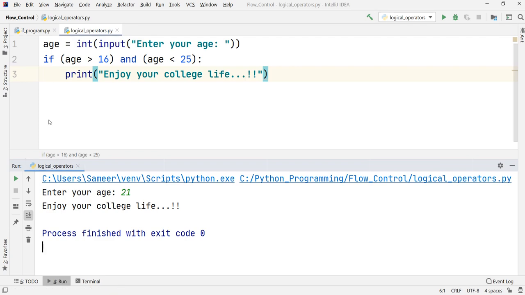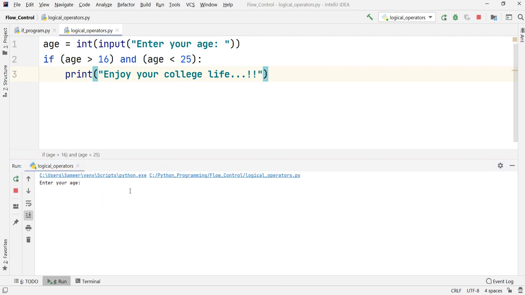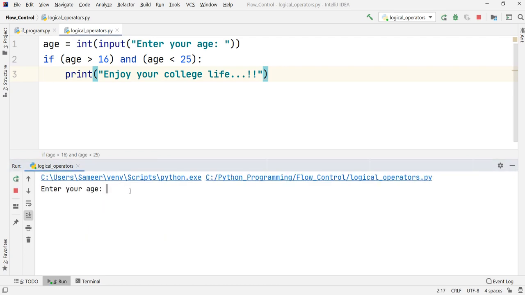Okay, so suppose if I rerun this code, let us just check it for different values that we always do. So suppose now if I put the age below 16, so what will happen? Suppose if I put age as 13, what will happen if I press enter?